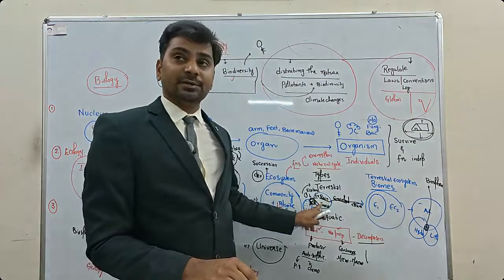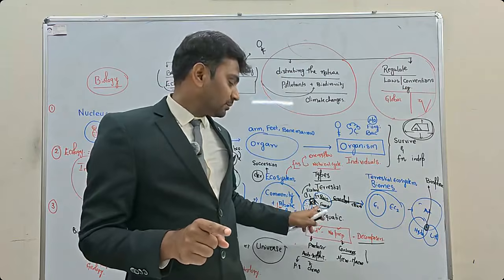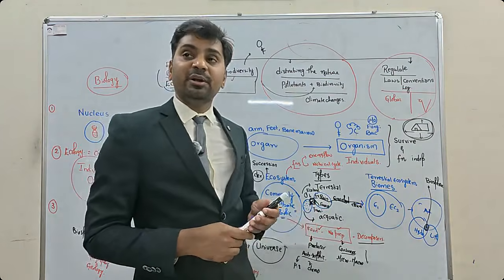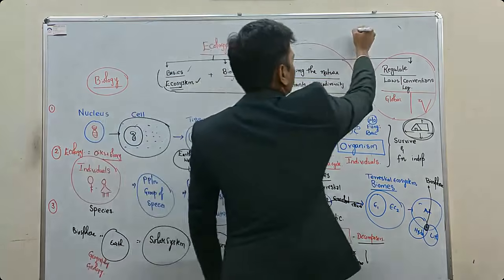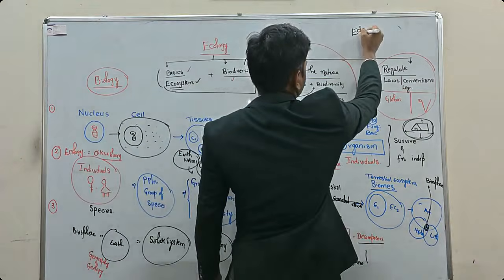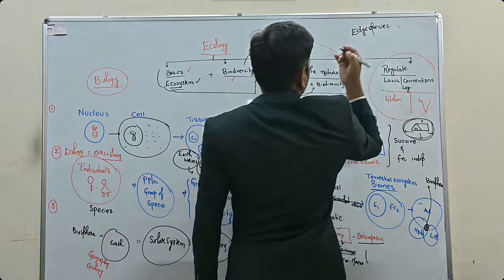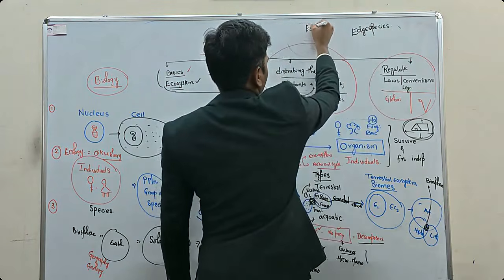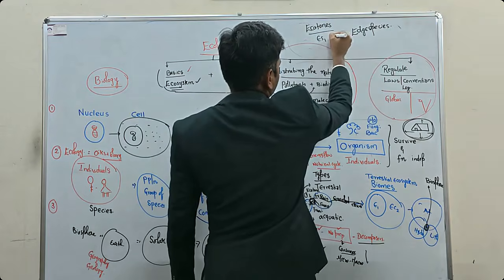Species of both will be present. The dominant species which are present in the ecotone are called edge species. So ecotone is the transition zone from one ecosystem to another ecosystem.